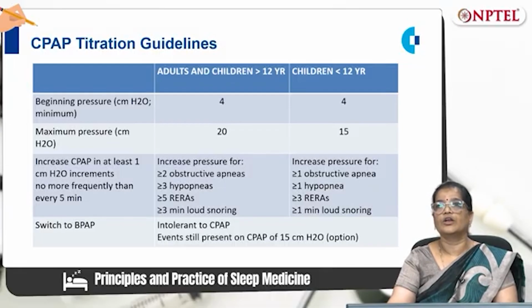But in children less than 12 years, the increase in pressure is for greater than or equal to 1 obstructive apnea, hypopnea and minimum loud snoring, and greater than or equal to 3 RERAs. We will switch to BPAP when the patient is not tolerating CPAP or is still symptomatic on CPAP of 15 centimeter water.